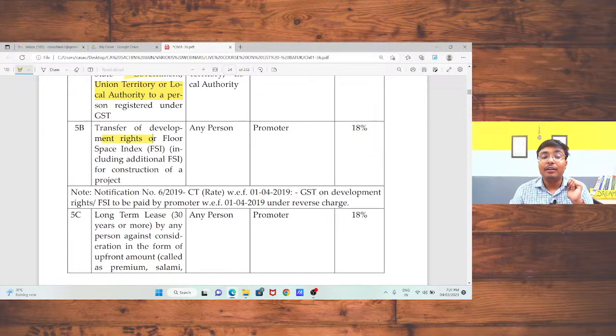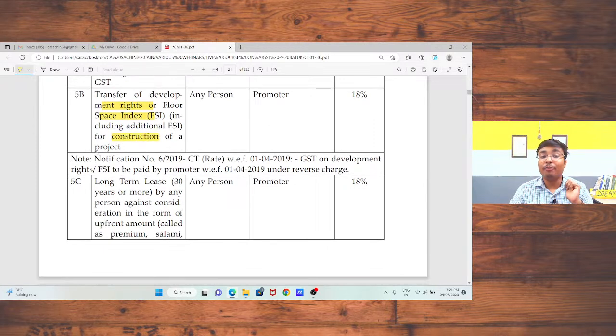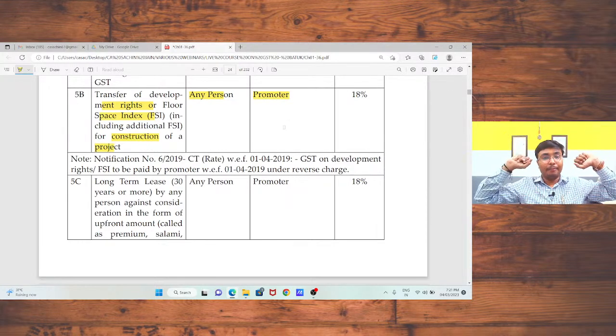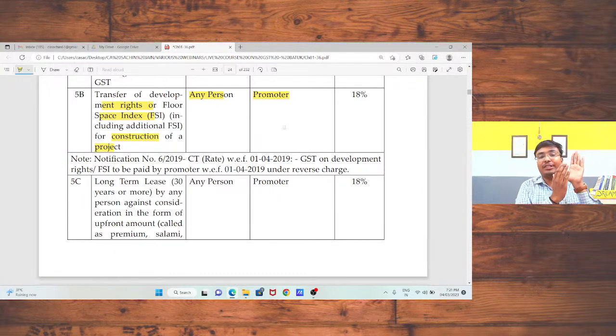Transfer of development rights, floor space index for construction of a project. Any person, recipient of services, is the promoter. That is, I am a business owner, a promoter of a company, and I am going to start my business. For that purpose I am going to construct a project, that is, a building. In that case, I am taking the development rights from any person, so I as a recipient will be liable to pay the tax. The supplier will not be liable to pay the tax.